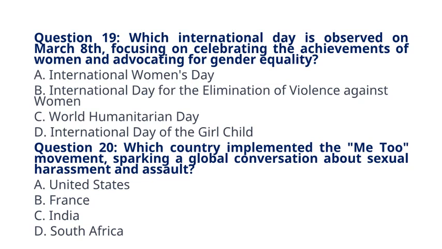Question 20. Which country implemented the Me Too movement, sparking a global conversation about sexual harassment and assault? A. United States. B. France. C. India. D. South Africa. The correct answer to question 20 is option A, United States. Explanation: The Me Too movement gained prominence in the United States, encouraging survivors to speak out against sexual harassment and assault.